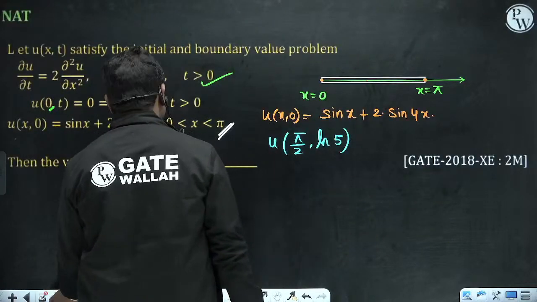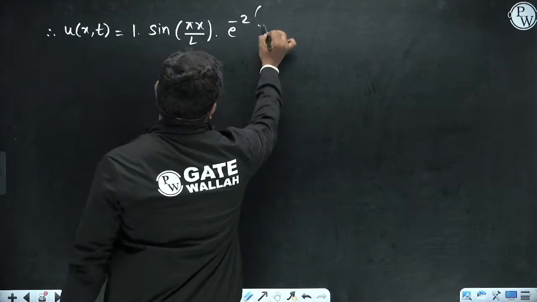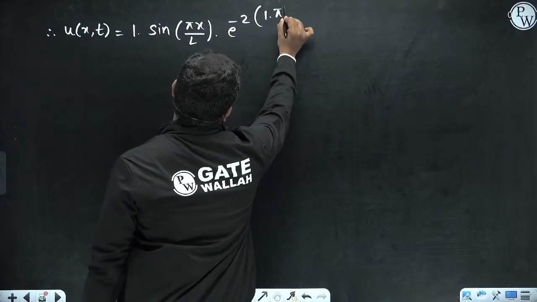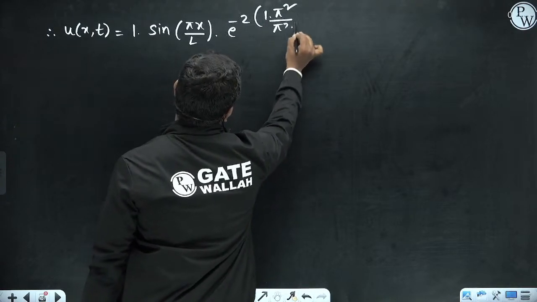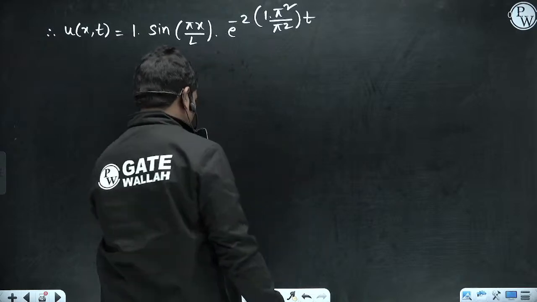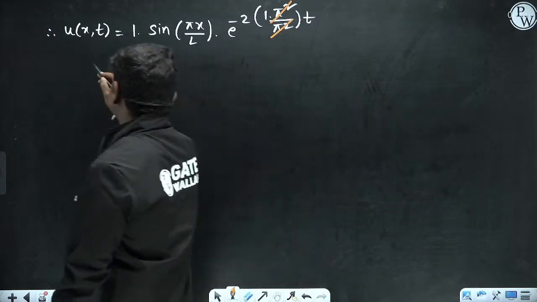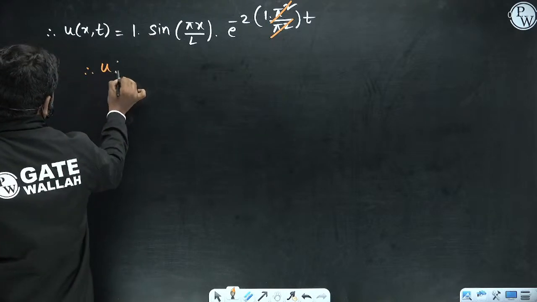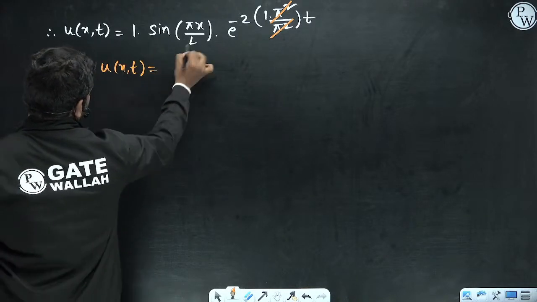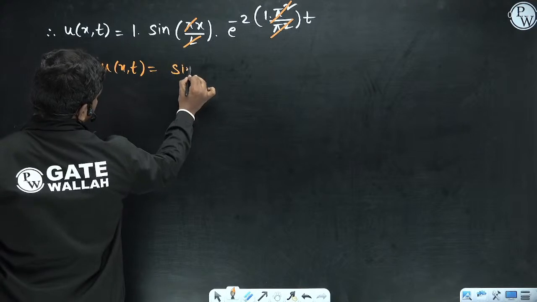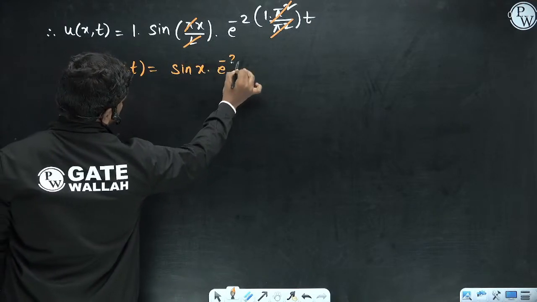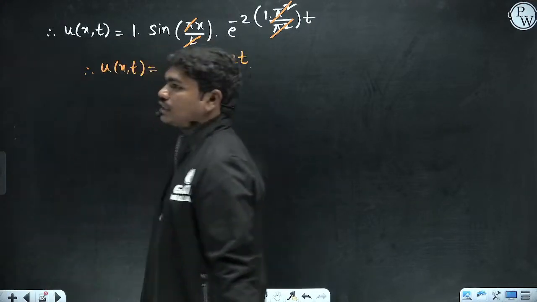So 2 into n square, which is 1 square, into pi square by l square, l is also pi here, into t. Now if you simplify, pi square gets cancelled. Therefore u of x comma t is equal to sin x into e power minus 2t. So this is the function which is the solution here.